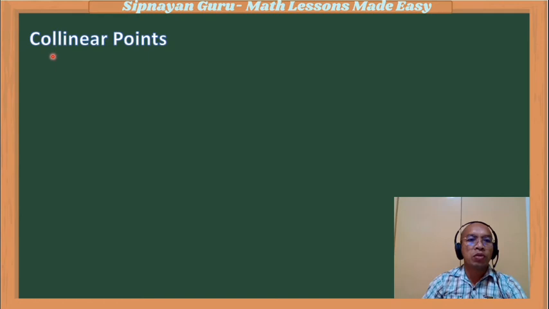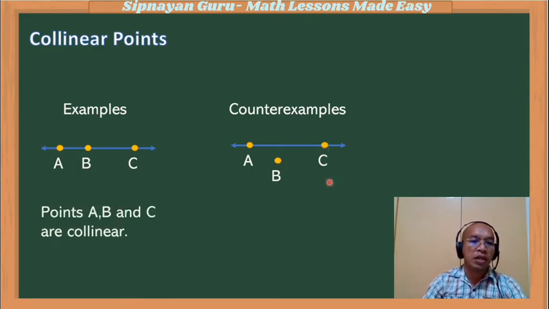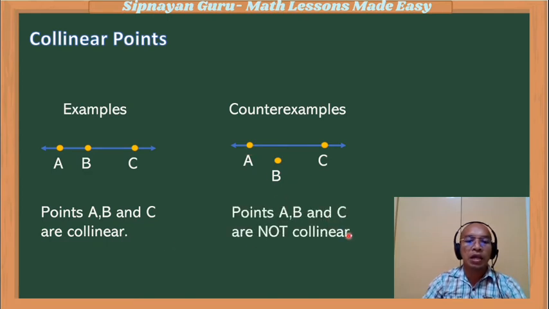Now in geometry, we encounter the word collinear, or collinear points. How do we know that points are collinear? Let us illustrate. The first column is an example of points which are collinear. The second is not an example of collinear points. For example, this is point A, point B, and point C. Another example here, we have another line, with point A, point B, and point C. Points A, B, and C here are collinear points, while points A, B, and C in the second are not collinear points.